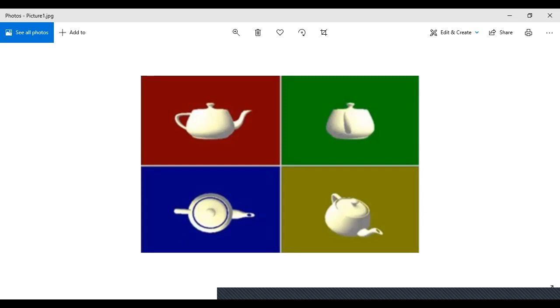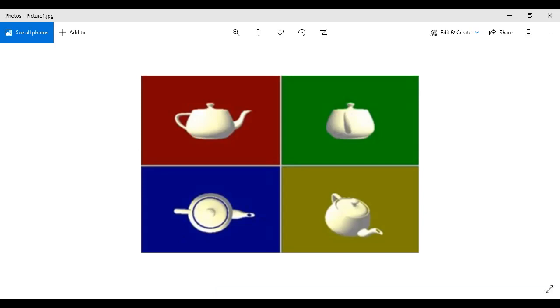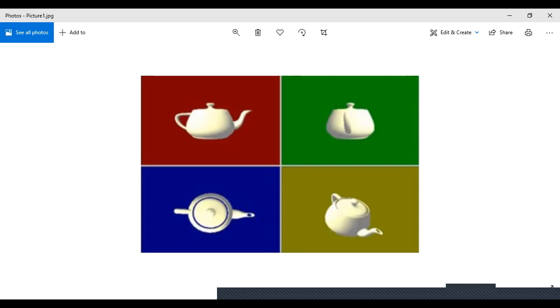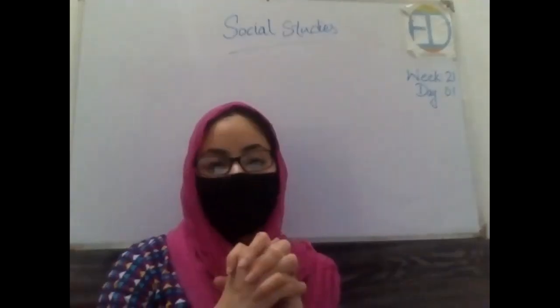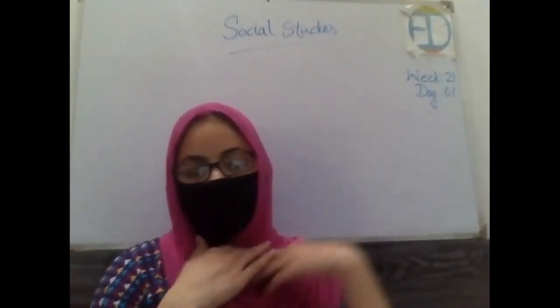So this object is different from all the sides, all the angles. Not all objects are different, but because many of the objects are different, that is why we study the different views of the same object. Got it? Okay.